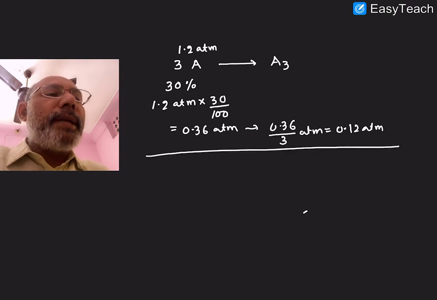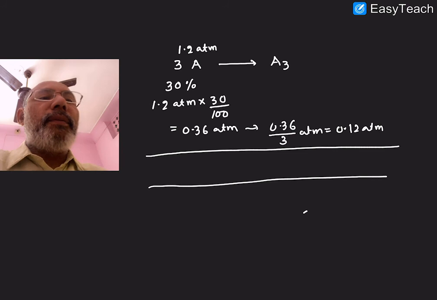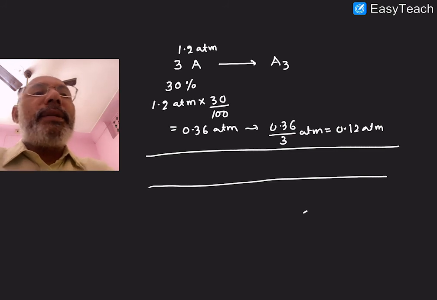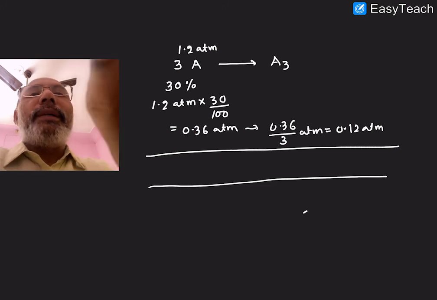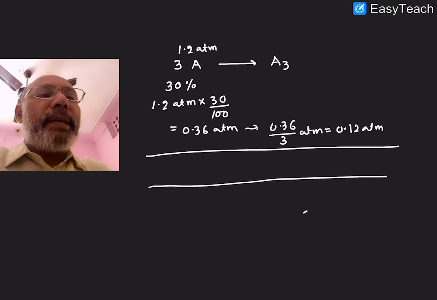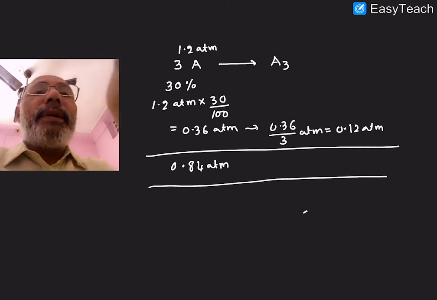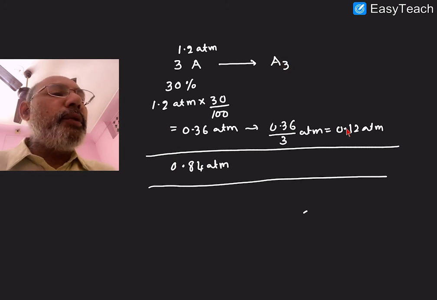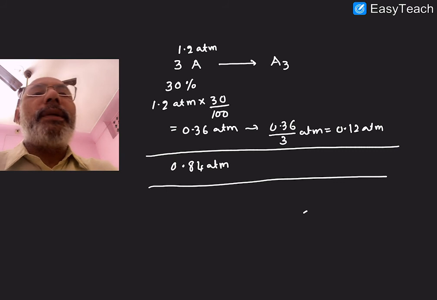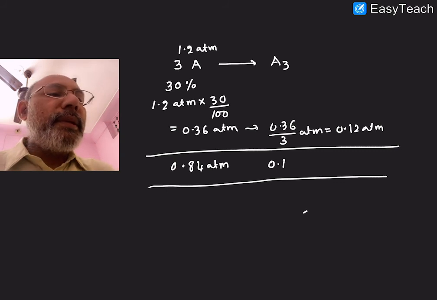Now after the trimerization, I am going to decide what is the scenario. That means you started with 1.2 atmospheres of gas A, 0.36 atmospheres consumed in the reaction. So 1.2 minus 0.36 left, 0.84 atmospheres left in the reaction. Still A is there. So after the trimerization, you started with nothing, but during the trimerization you got 0.12 atmospheres of A3.